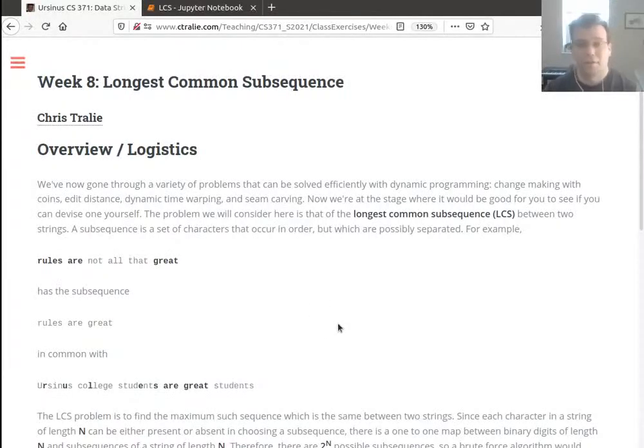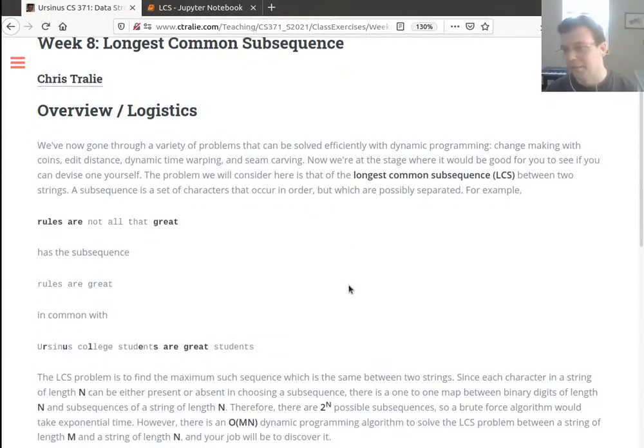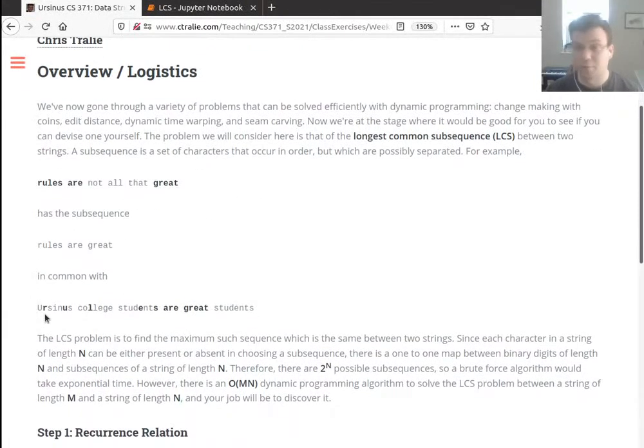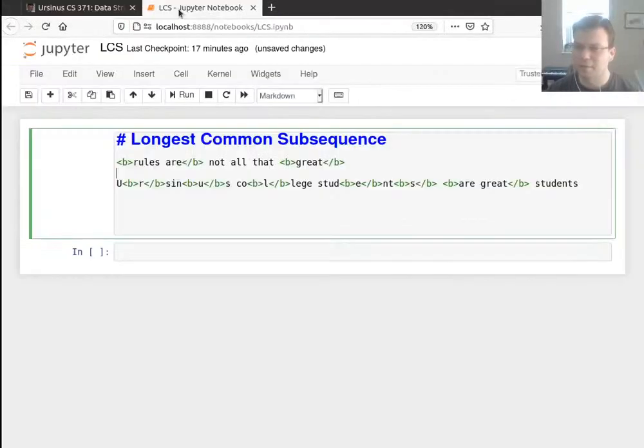All right, I'd like to finish talking about the longest common subsequence problem, which we started in class. Now, this is the problem where you're allowed to take any subset of characters in sequence, but you can leave blanks. So if I have the sentence, "rules are not all that great," actually "rules are great" is a subsequence of that. I just skip a whole bunch of characters. I don't have to skip them in order though, so "Ursinus college students are great students" also contains "rules are great." Now if we think about the two of those,